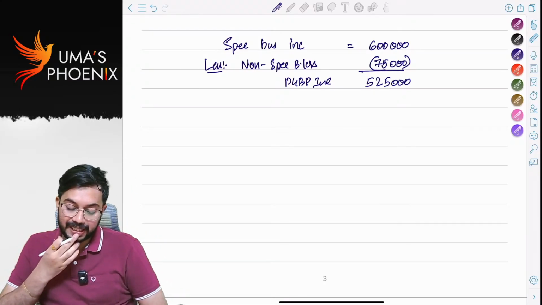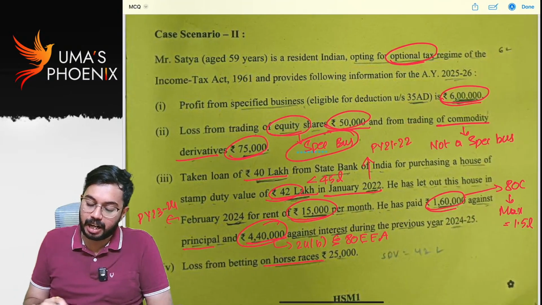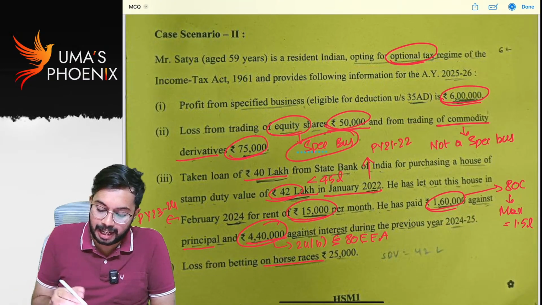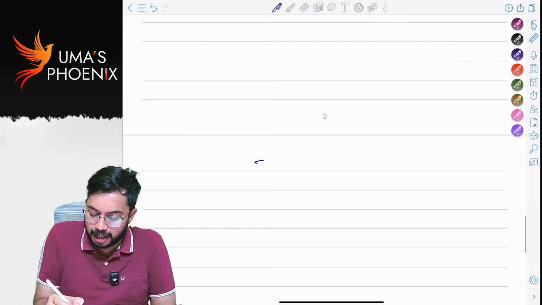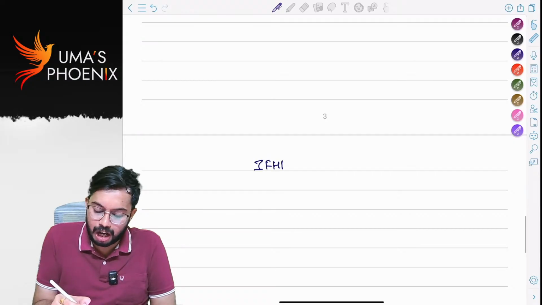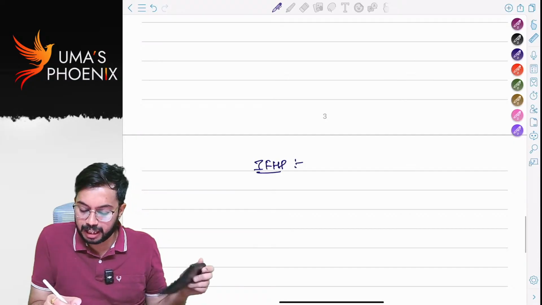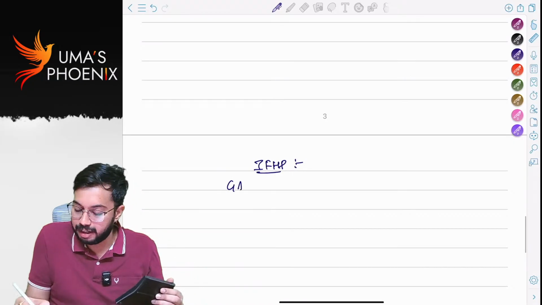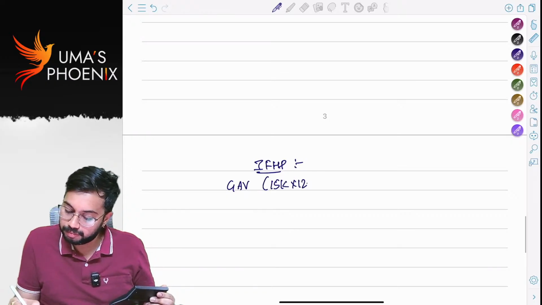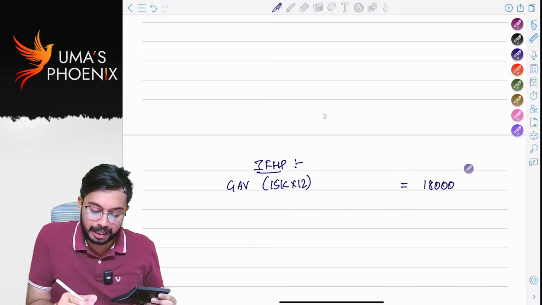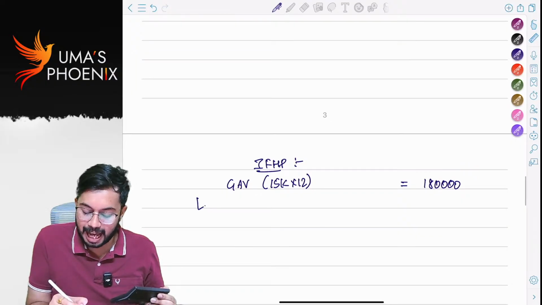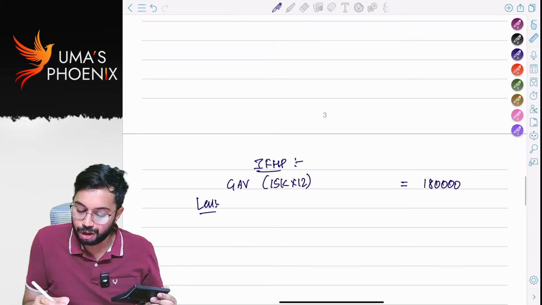Okay, loan was taken. How much is rental income? 15,000 per month. Let us calculate income from house property. How much is gross annual value? 15,000 into 12, it will be 1,80,000. Am I correct? From this, we are going to reduce municipal taxes. Municipal taxes are not given.